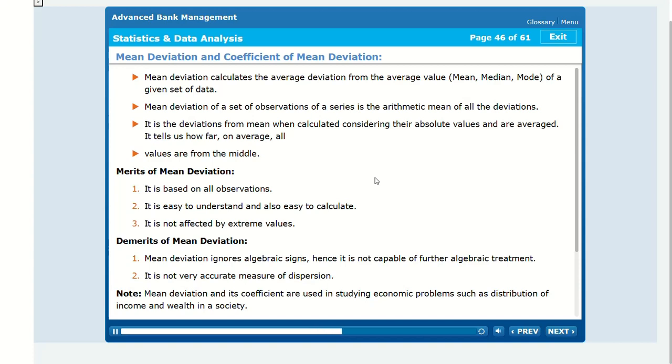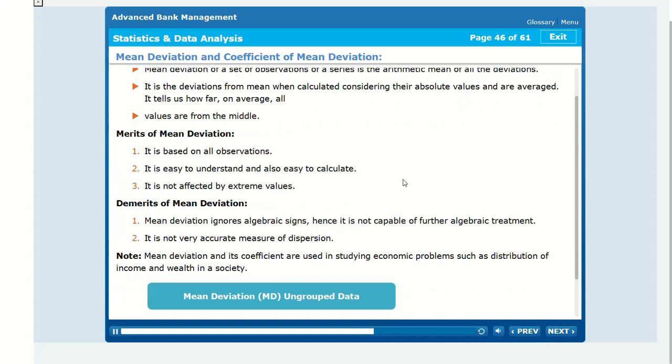Demerits of mean deviation. 1. Mean deviation ignores algebraic signs, hence it is not capable of further algebraic treatment. 2. It is not a very accurate measure of dispersion. Note, mean deviation and its coefficient are used in studying economic problems, such as distribution of income and wealth in a society. Mean deviation on group data.